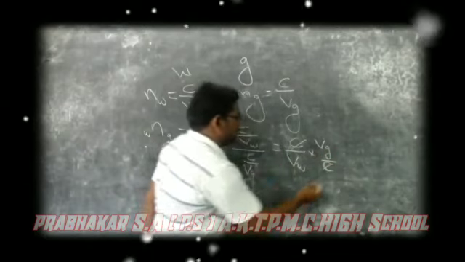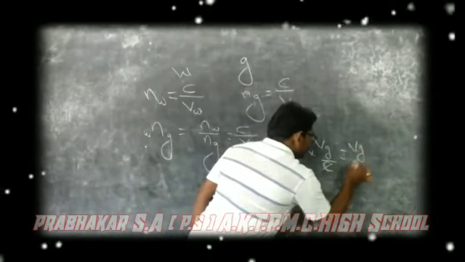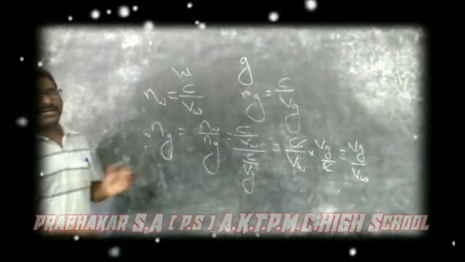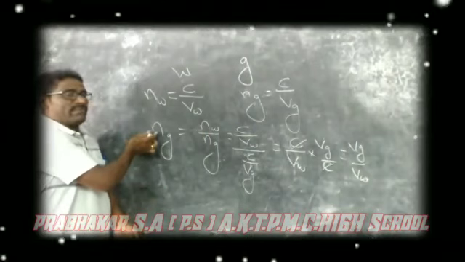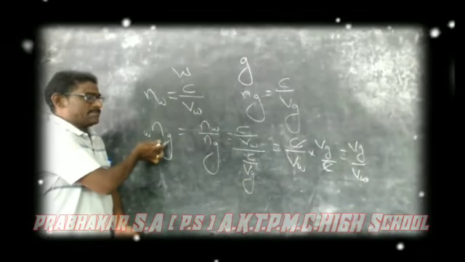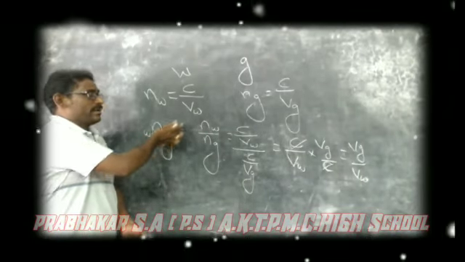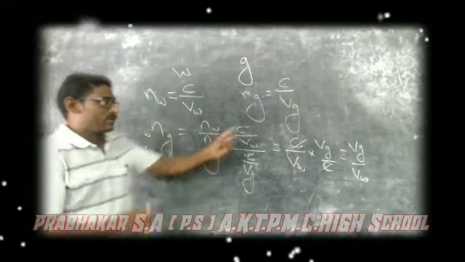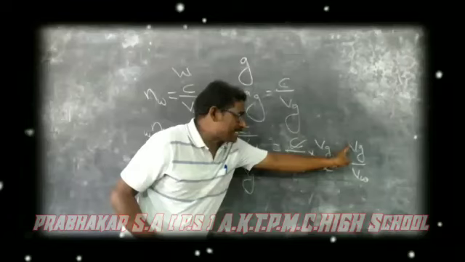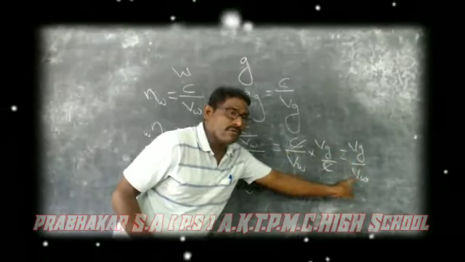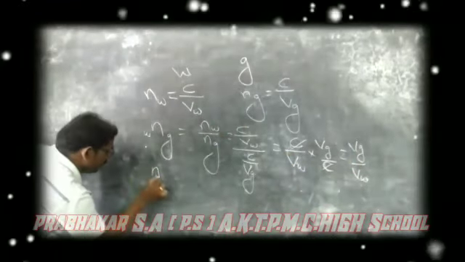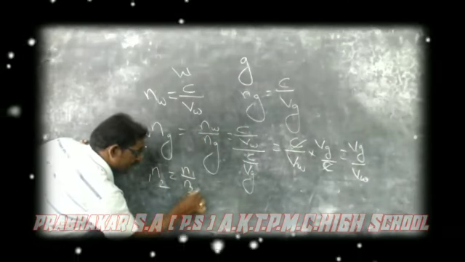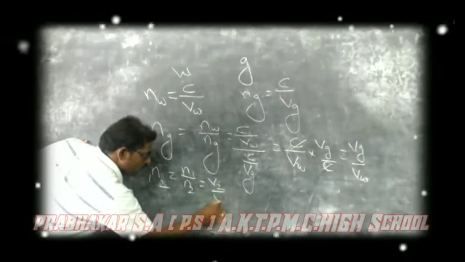Here c gets cancelled, that is equal to v_g by v_w. So the refractive index of water with respect to glass is equal to the refractive index of water by the refractive index of glass, that is equal to the velocity of light in glass by the velocity of light in water. That means n_12 is equal to n_1 by n_2, that is equal to v_2 by v_1.